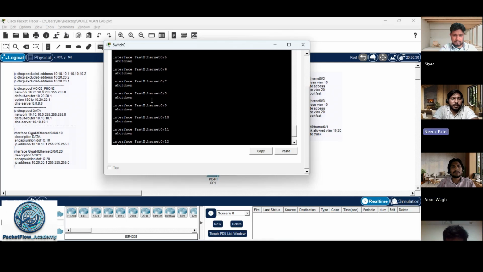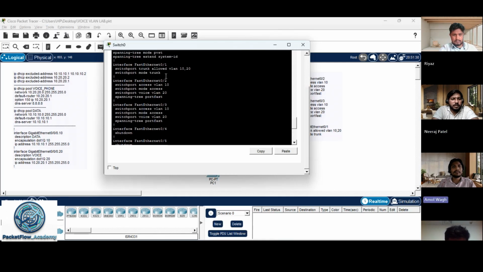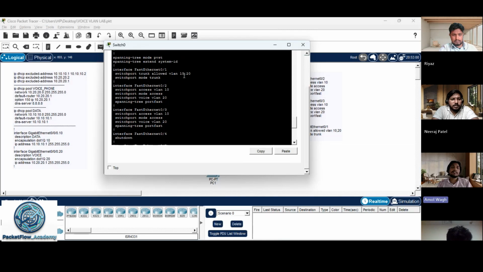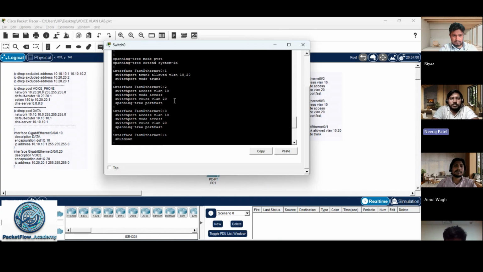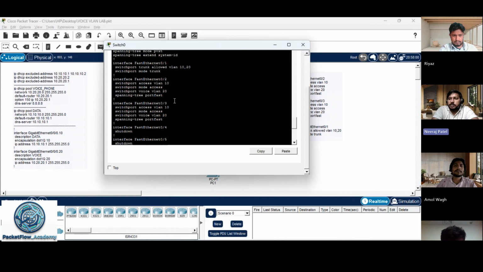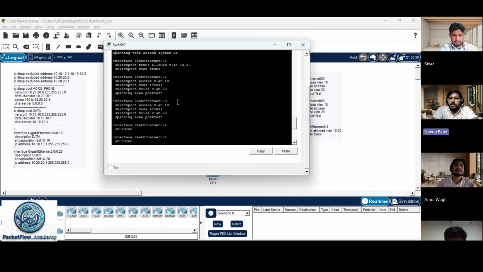We can see here for FA0/1 and FA0/2, the extra command that you have added is just switchport voice VLAN 20. And we just need to add this VLAN 20 in the trunk port as well.